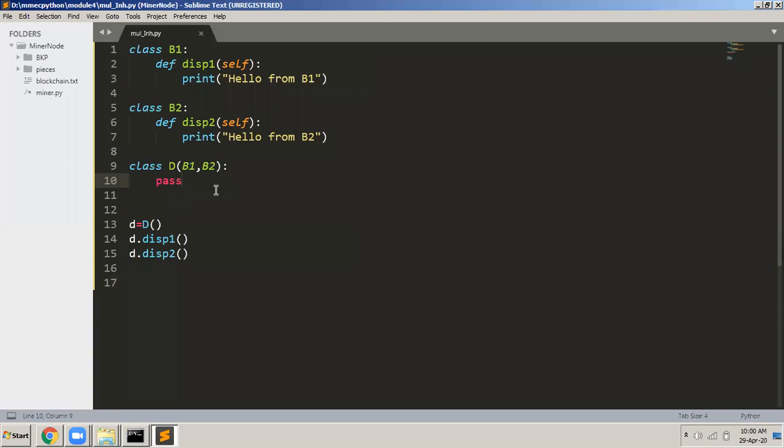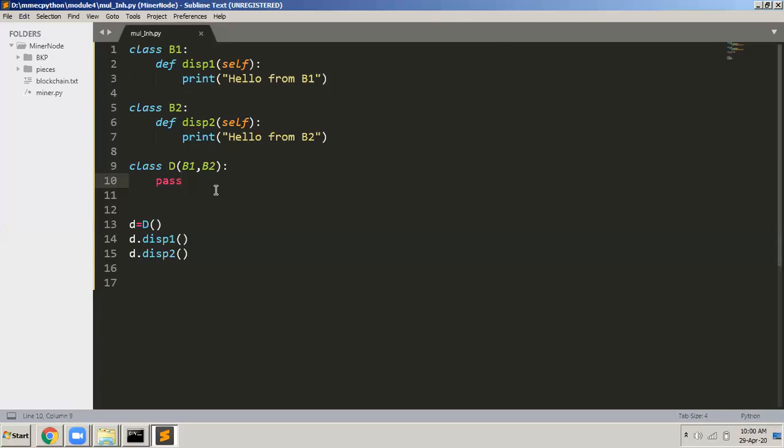Multiple inheritance is possible. I can create one derived class which is inheriting the properties of multiple classes, B1, B2, B3, like that. Any number of classes I can specify in the parenthesis. So now the new class will acquire the properties of all the classes written in the bracket. So multiple inheritance is possible in Python.